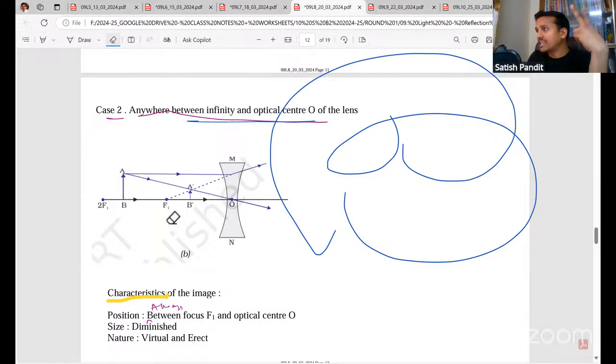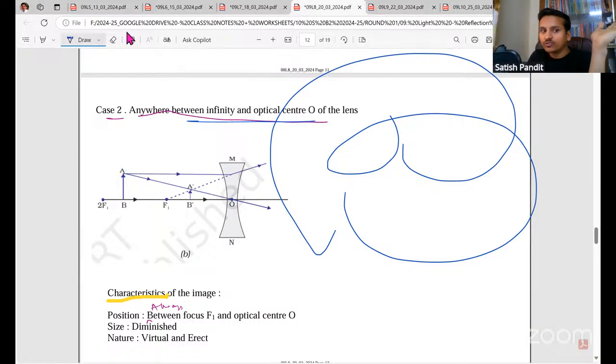Okay. Two rays are enough, right? If you want, you can draw this also. Like rays are coming from the toe, and it is going under. It is going in a straight line because it is passing through the optical center, right? So it will go in a straight line. Okay, sir, is that clear? Yes, sir. Yes, sir.